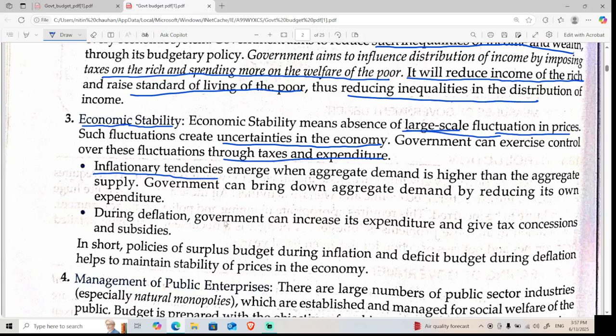So during deflation, what happens? No one has money. I am the producer, I produce 10 pens, and no one is buying them, even though they need them, because they don't have money. So that situation is called deflation. Deflation means it is a situation where people do not have the opportunity to buy anything because they don't have enough money for buying food, or clothes, or anything.